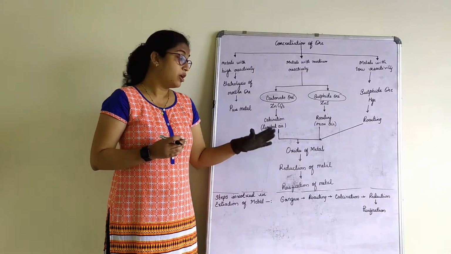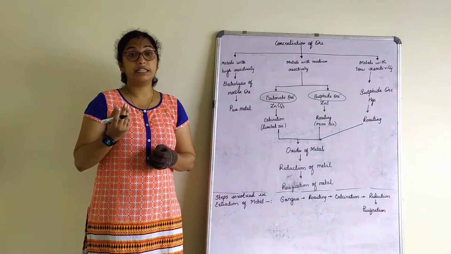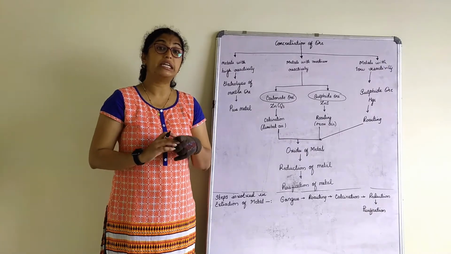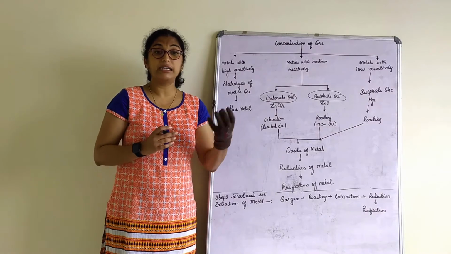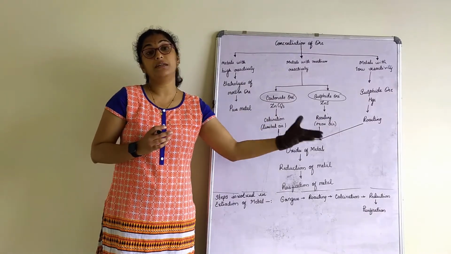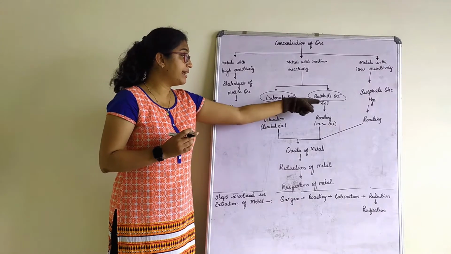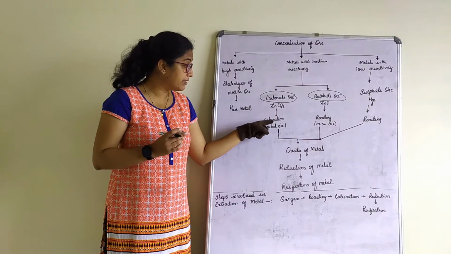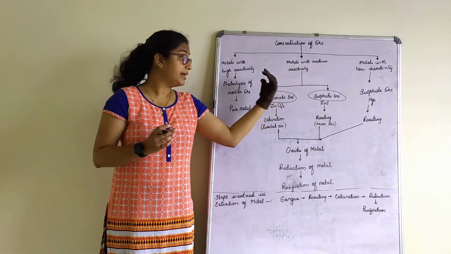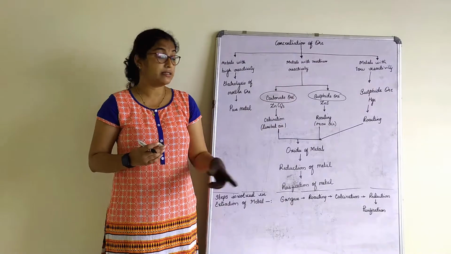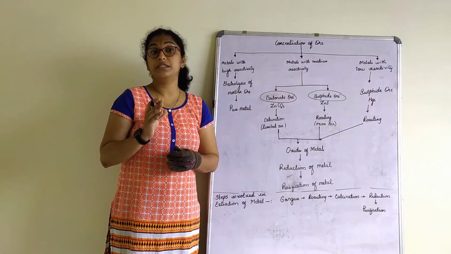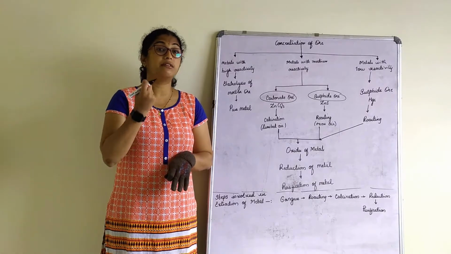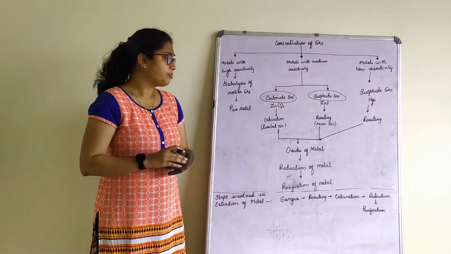Once the metals are converted into their respective oxides, the metal further undergoes reduction. Now reduction is nothing but removal of oxygen from the metal. Zinc carbonate and zinc sulfide are converted to zinc oxide, correct, by either calcination or roasting, depending upon the type of ore present. So once it is present in the form of zinc oxide, it further undergoes reduction, that is nothing but removal of oxygen. Now, how do we do that?